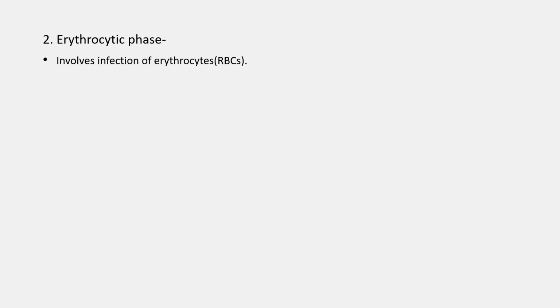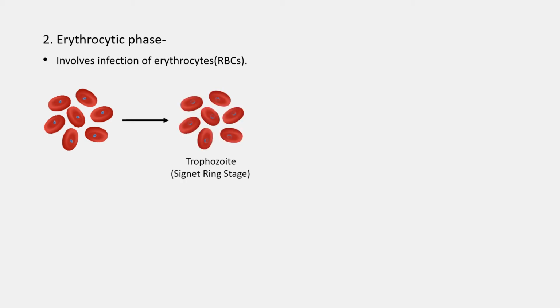The second phase is the erythrocytic phase. This phase involves the infection of erythrocytes, that is, the RBCs. Each merozoite in a red blood cell undergoes further division. The merozoites develop into a ring-like structure called the trophozoite. These trophozoites transform into schizonts, which produce further merozoites.